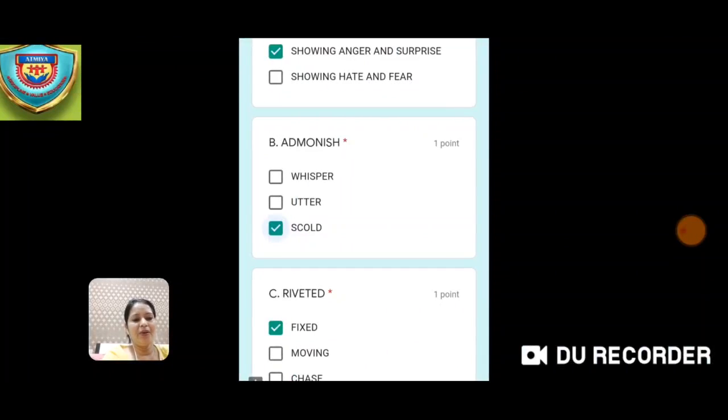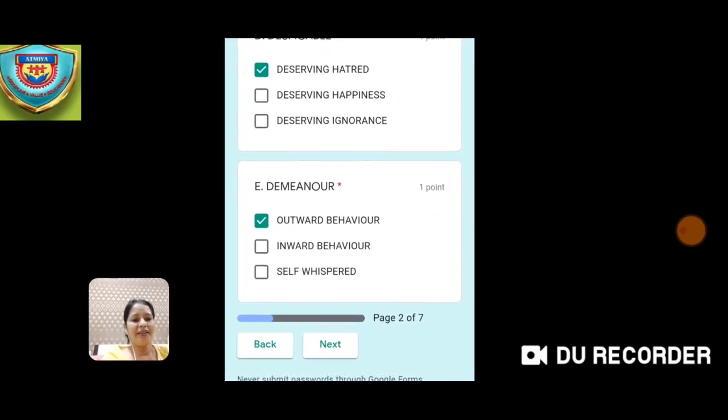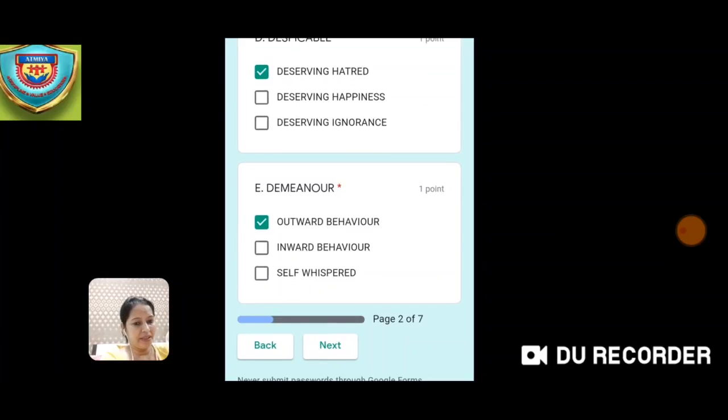So now you saw that after I have put a tick and scold, the reminder has gone. Now we'll go to the next one. The next one is despicable. Despicable means deserving hatred. Then we'll go to the next one. The next one is demeanor. Demeanor means outward behavior. So there are 3 options given and you have to put a tick against the correct